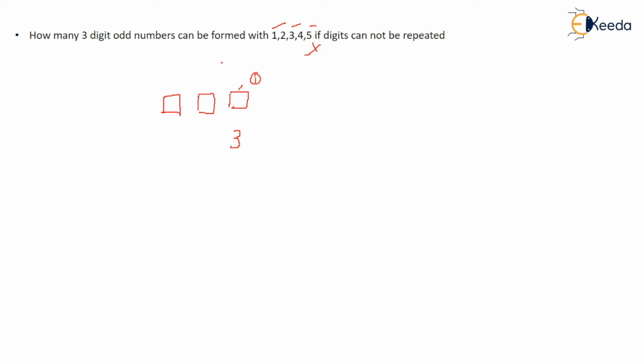One is fixed, 4 can be used in this place, and here 3, because after fixing one more number here, the remaining is 3, right? So after you multiply this 4 into 3 into 3, what you get is 36. So 36 odd numbers can be formed with these numbers.